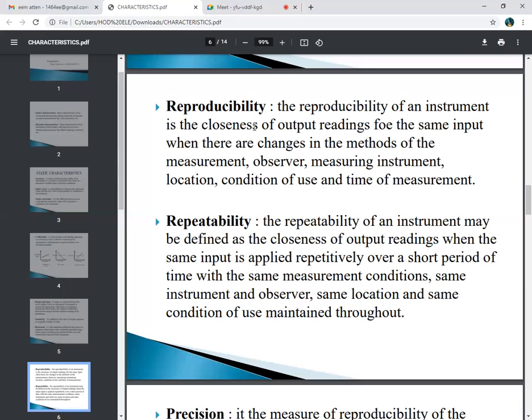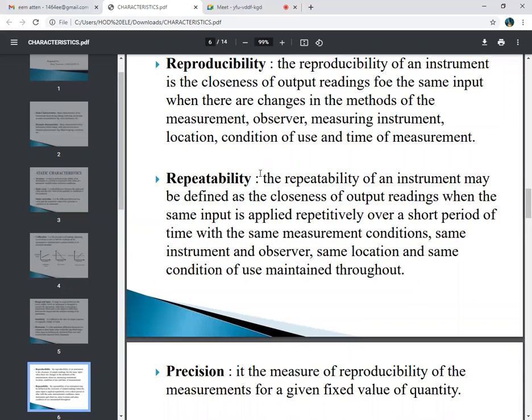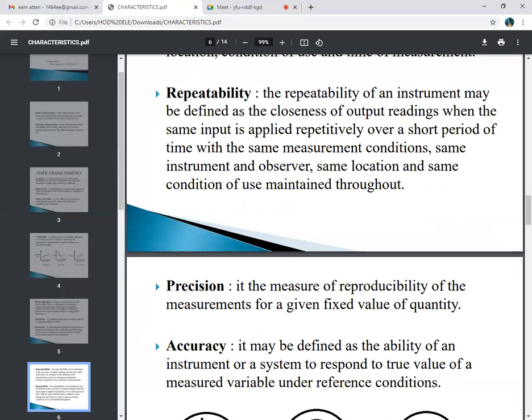So that characteristic is nothing but our reproducibility. Next one is again similar, repeatability. Repeatability means the variation of scale reading, and it is random in nature. Whenever I measure under different conditions over a short period of time, if I change the location or the observer, it shows changes. It shows the variation of the scale. That means it is repeatability, and it is random in nature.